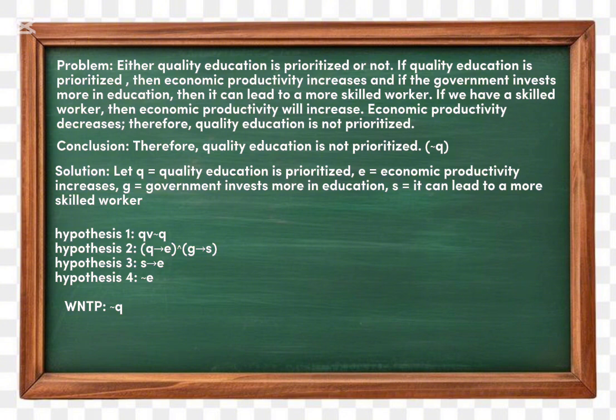If we have skilled workers, then economic productivity will increase. So S implies E. Economic productivity does not increase, so not E. Therefore, quality education is not prioritized. Our conclusion can be written as not Q. To get the conclusion not Q, we can use rules of inference methods. We can use modus tollens on hypothesis 2 and 4. So Q implies E, not E, therefore not Q. So now we have our conclusion not Q.